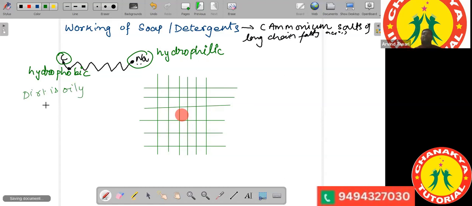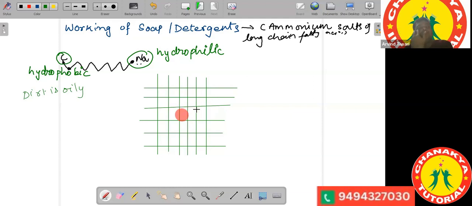So how does a soap or a detergent work? We make a solution of a detergent, and in that solution the cloth is dissolved. In the solution, you have these molecules whose one end is hydrophobic. So one end is moving away from water, but in the solution you have water everywhere.